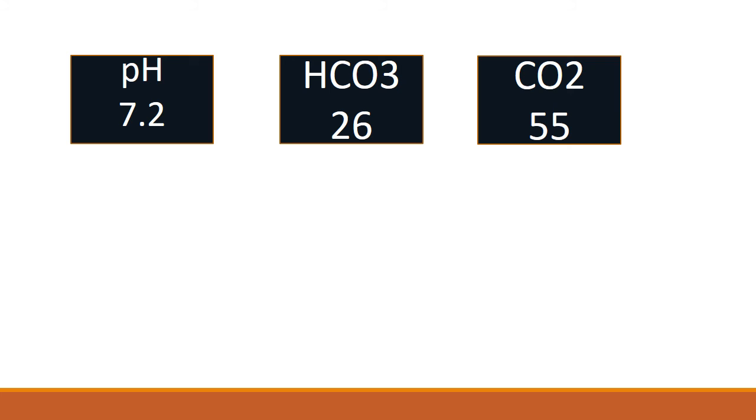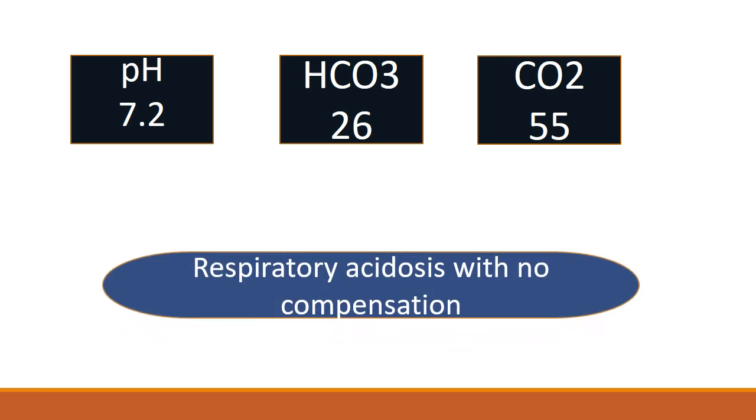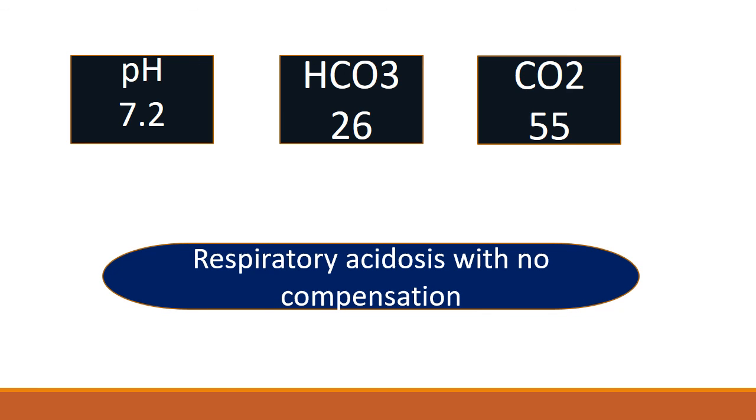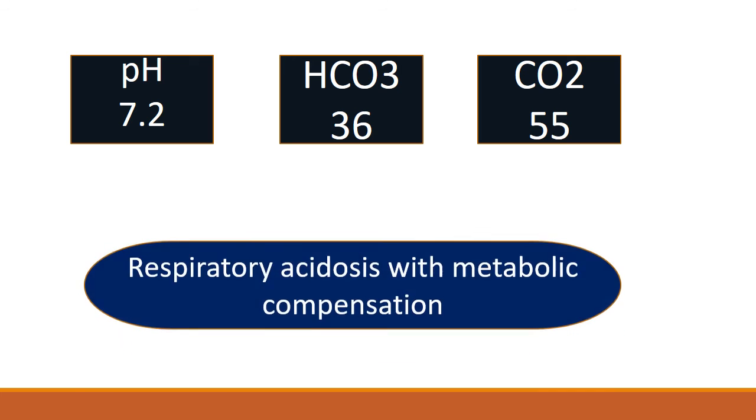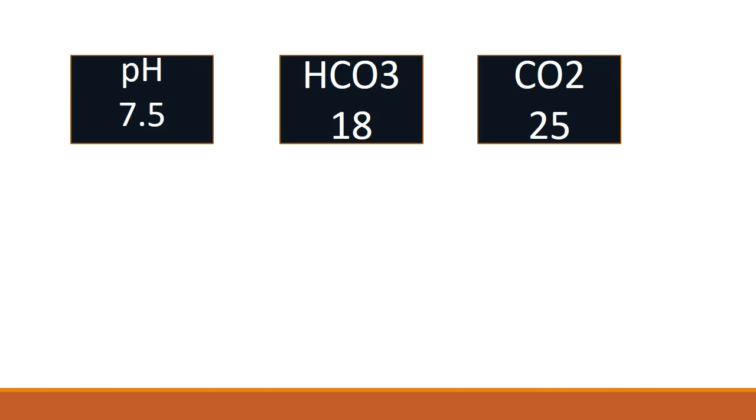Now is acidosis with normal bicarb. So it's not metabolic, but the respiratory component is high. So it is respiratory acidosis with no metabolic compensation. Next is again acidosis. Bicarb is very high, so it is compensating, and carbon dioxide is high, so it is respiratory acidosis with metabolic compensation. Yes, that's right.